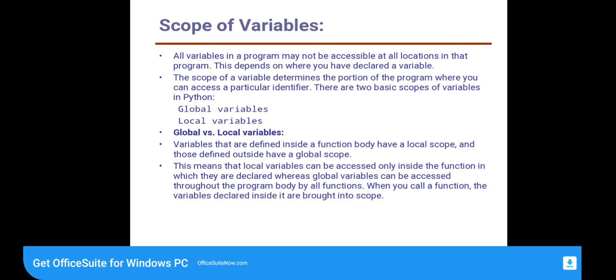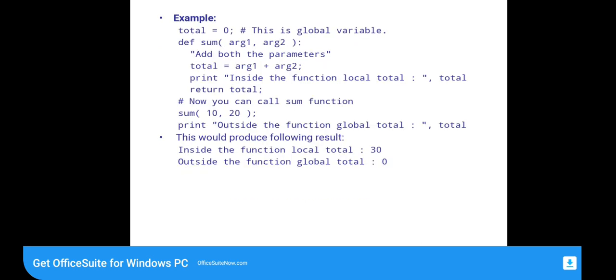These are called local variables. Example: total outside the def function is a global variable. Then inside the function, arg1 and arg2 are local variables.